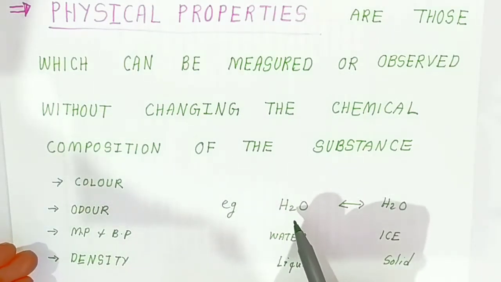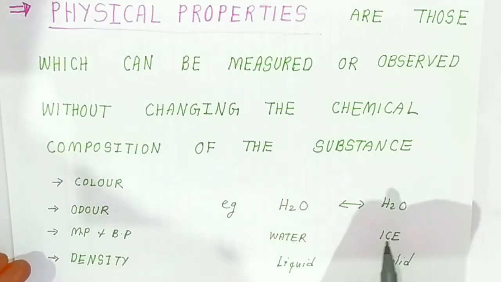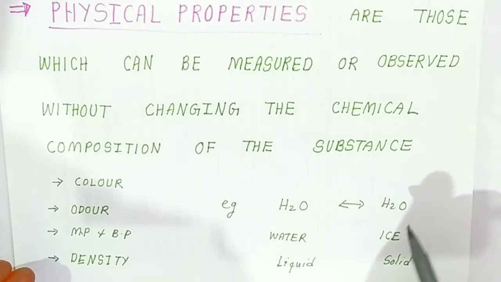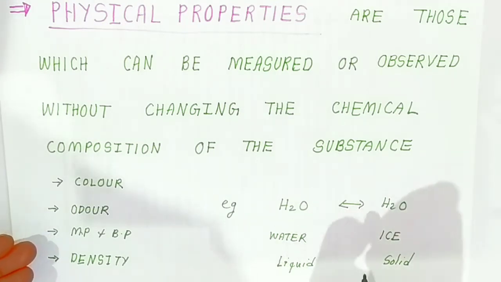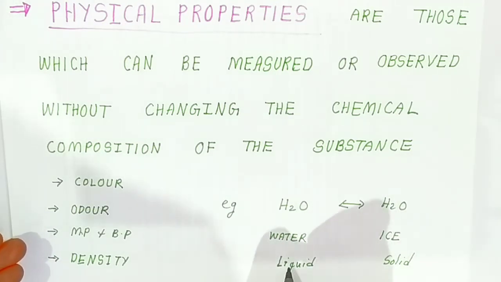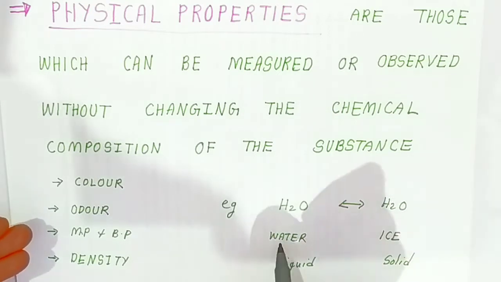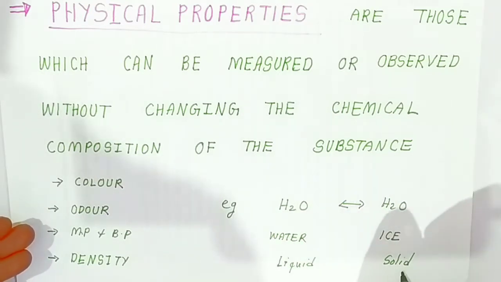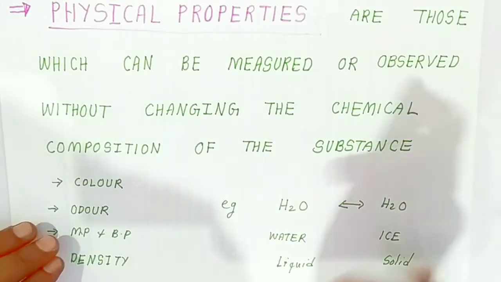Here is water, having the same composition H2O, but it is present in liquid form. The same water is also present in ice form, which is solid. So liquid and solid are two different physical states. If it is water then it is liquid, if it is ice then it is solid. So these are the physical properties. A simple example I have given.